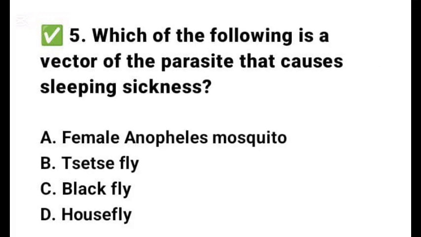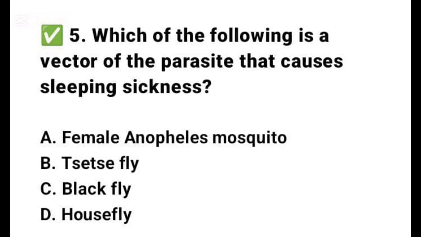Question 5. Which of the following is a vector of the parasite that causes sleeping sickness? Option A. Female Anopheles mosquito. B. Tsetse-fly. C. Black fly. And D. Housefly. The correct answer is option B.